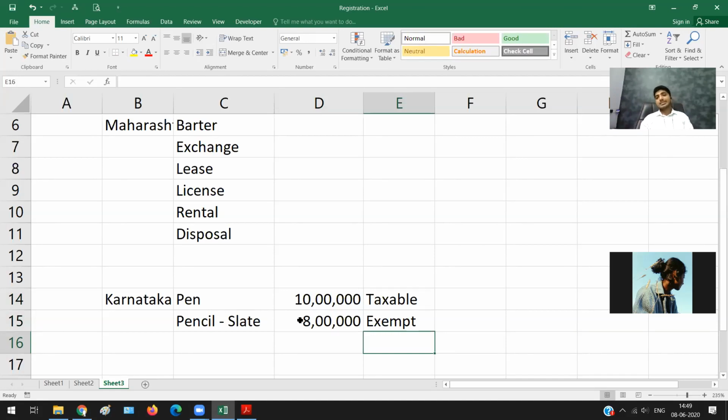But let me ask one more question, and this question requires application of your mind and brain. Let us say I am also selling whiskey of 5 lakh rupees. Now, what is my turnover? What is my aggregate turnover? Will it be 18 lakh or will it be 23 lakh? How many of you feel my aggregate turnover is 18 lakh? Raise your hands.